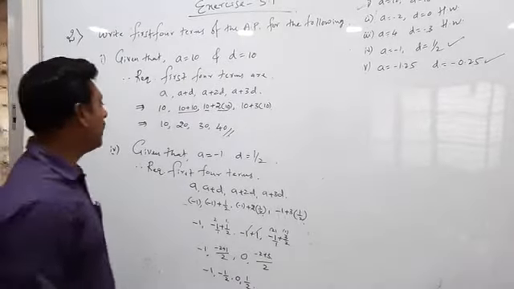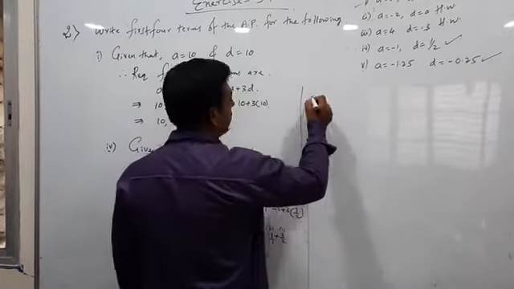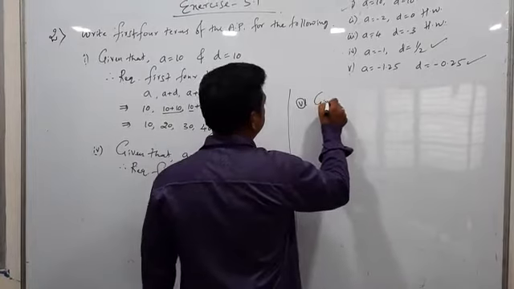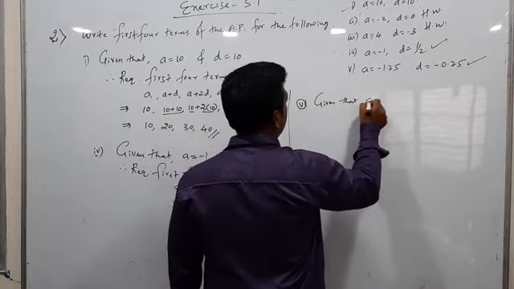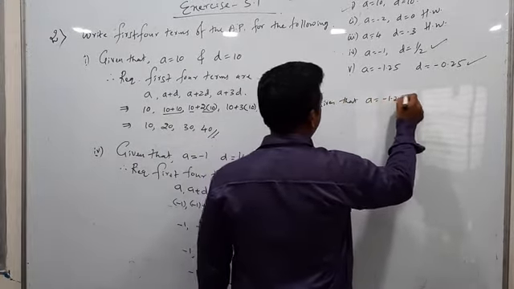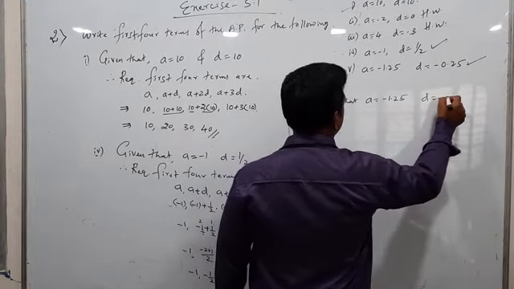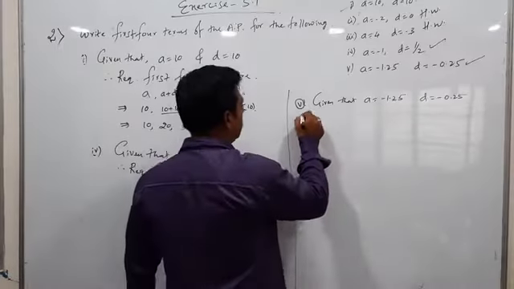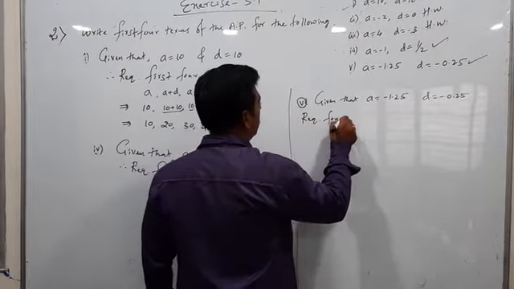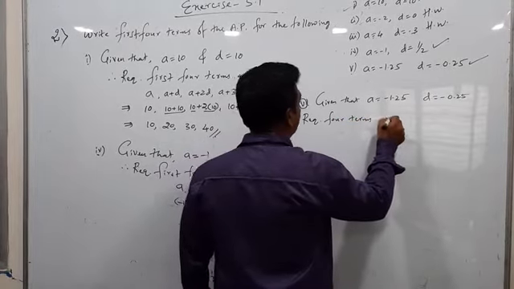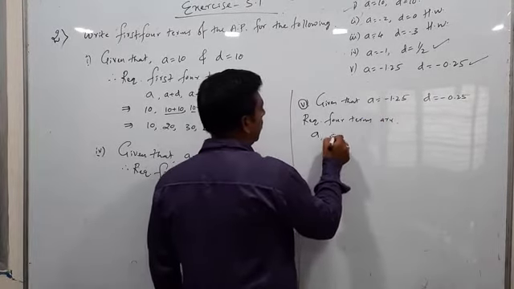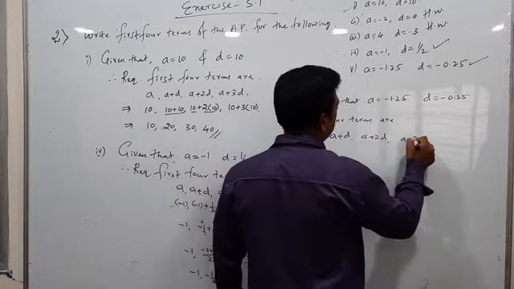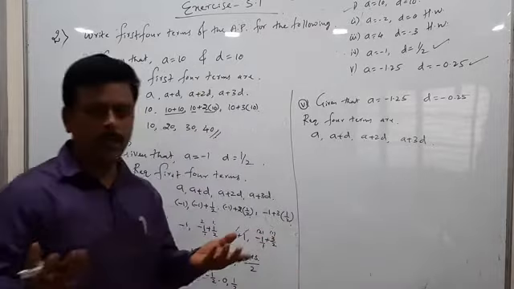Let me solve the last but not the least, that is the fifth one. The fifth one also gives 2 things. Given that A is equal to minus 1.25, D is equal to minus 0.25. Required 4 terms are A, comma, A plus D, comma, A plus 2D, comma, A plus 3D. Here also I am doing the same business.